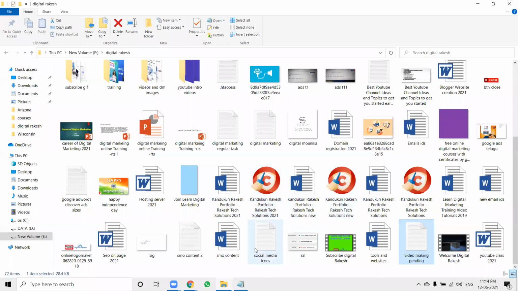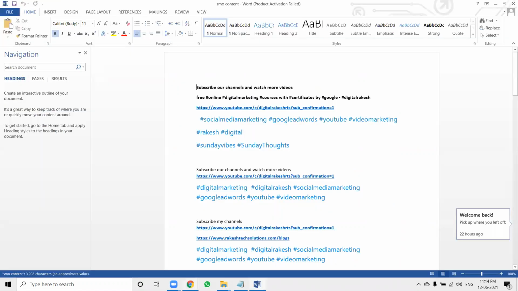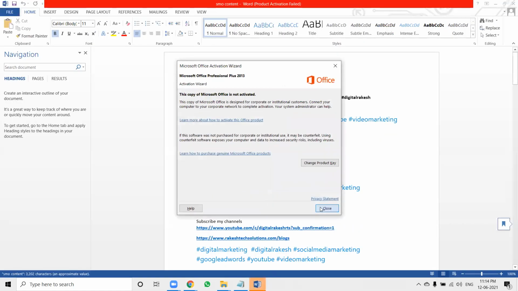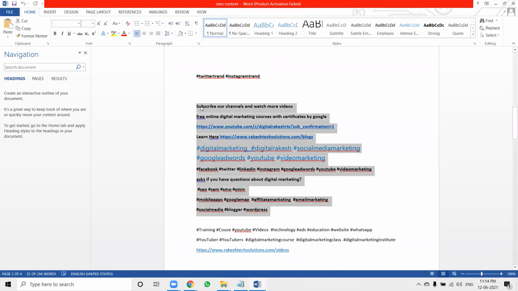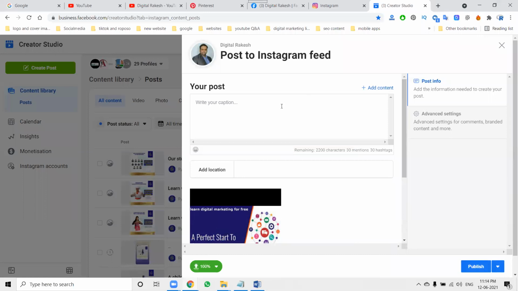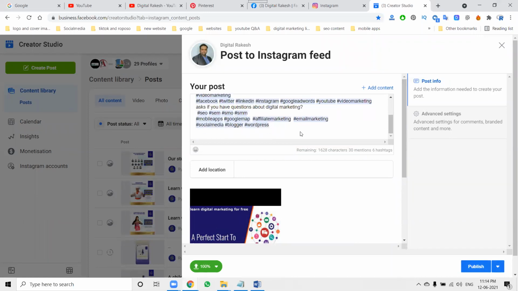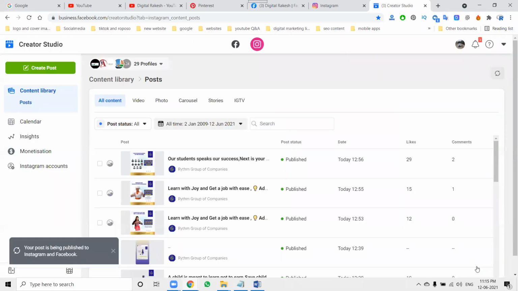Next, add your social media content with your hashtags. For Instagram, specially, you can add 30 hashtags, 30 mentions, and 2200 characters. So how many characters? 2200 characters. We can use 30 hashtags, and you can mention 30 accounts with the @ symbol. Now share it. Click to publish it.